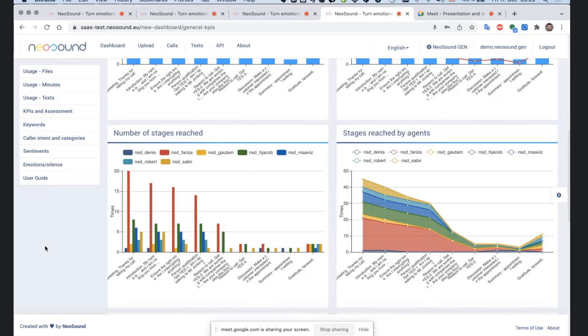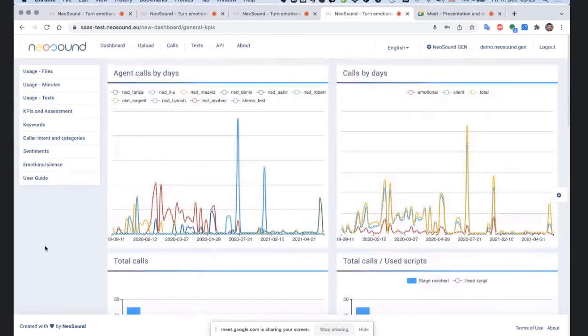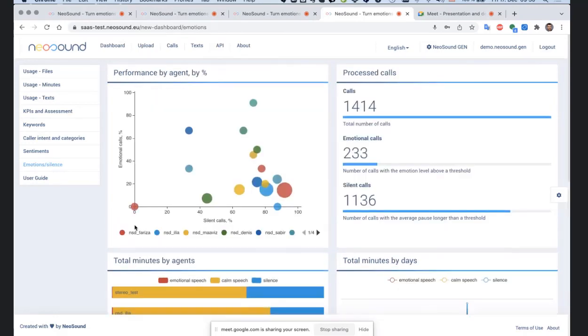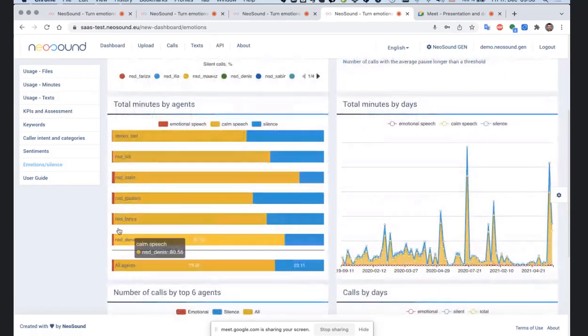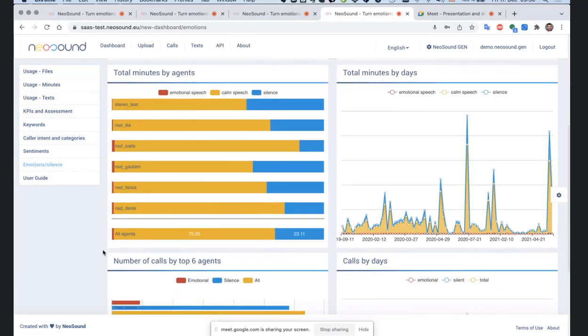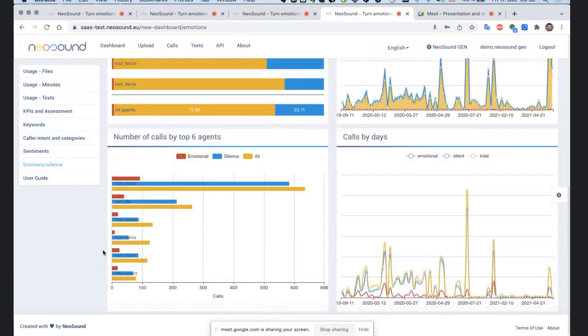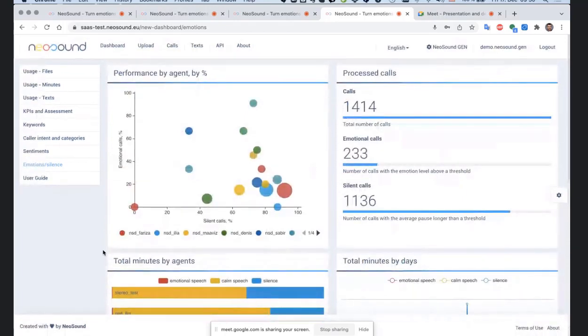Okay, and in terms of competitors? Yeah, we have competitors, and like I said, we're different because we also have emotional analytics that competitors usually do not have. So here you can see, among my team, I don't have so many emotional conversations, less than 1%, but I have these numbers, and this is the main difference. And the rest of the difference is, of course, how it looks, how it works, what the performance is.